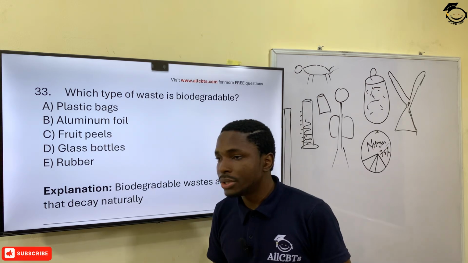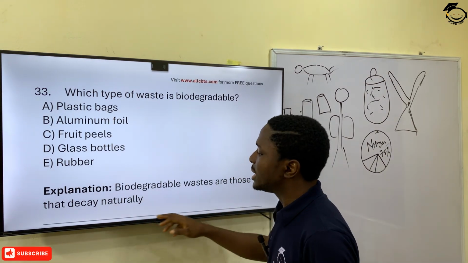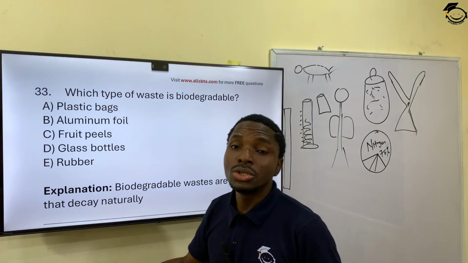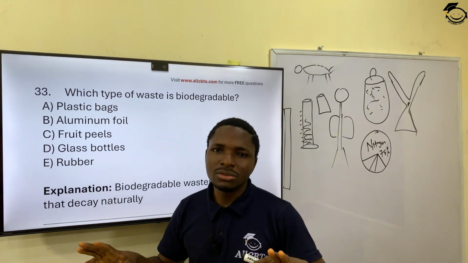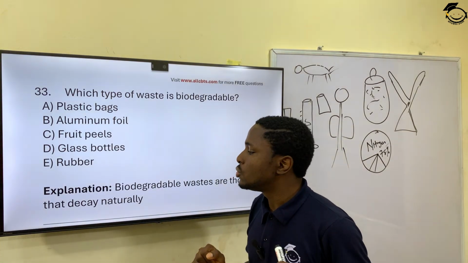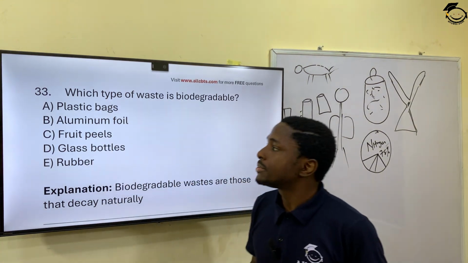Enter the soil. So you can see my little explanation here. Biodegradable waste are those that decay naturally. You don't need to pass them through any process, maybe like heating, for them to decay. So they decay on their own. So which are fruit peels.